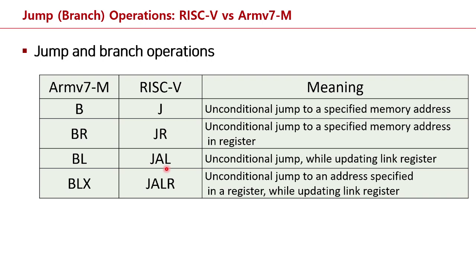The only difference is that the address to jump can be found in the general purpose register. And just like the JAL assembly instruction, if you run the JALR assembly instruction, the link register will be updated to have the return address while branching to the address to branch.